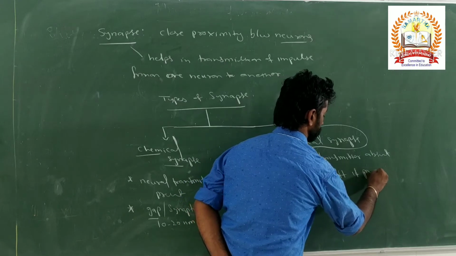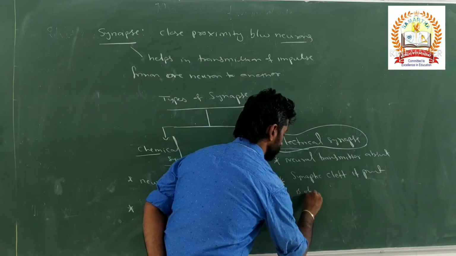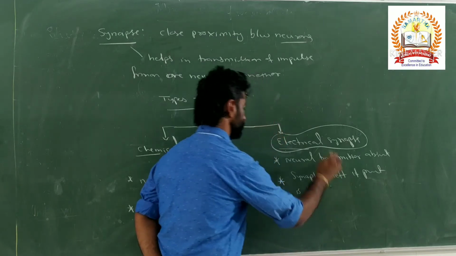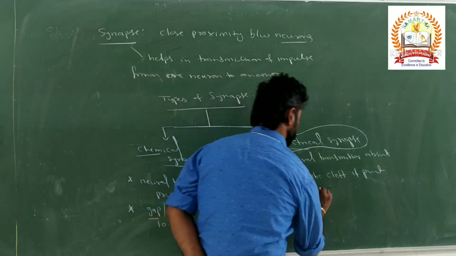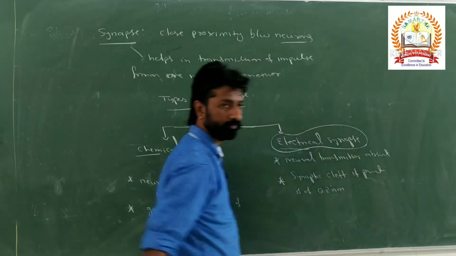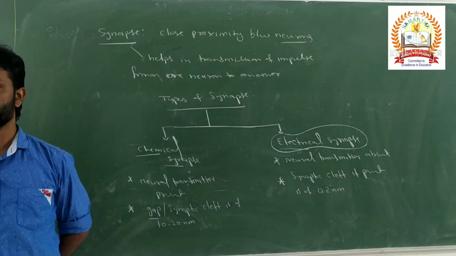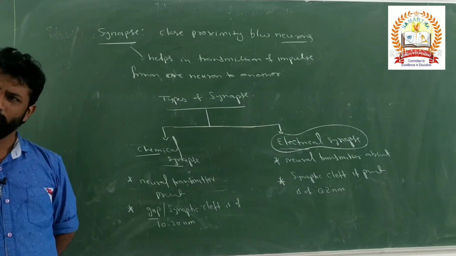If present, usually absent. If present, what is the size of that one? The size of that synaptic cleft will be just 0.2 nanometer.